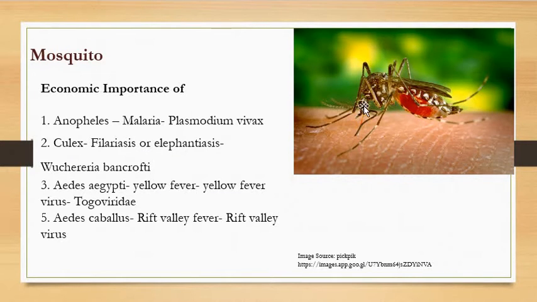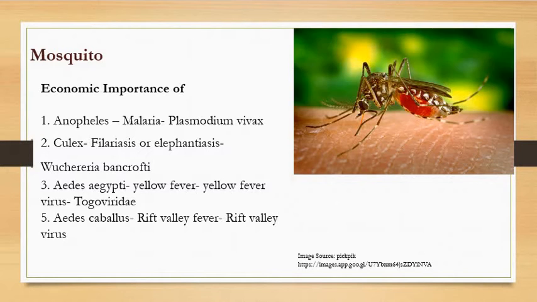Then it has big compound eyes, filiform, plumose antennae. Adult mosquitoes have a slender body, globular head, large compound eyes, elongated dimorphic plumose antennae, and the proboscis of the female is quite effective as a piercing and sucking apparatus.